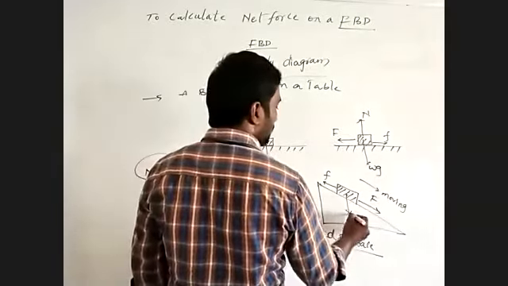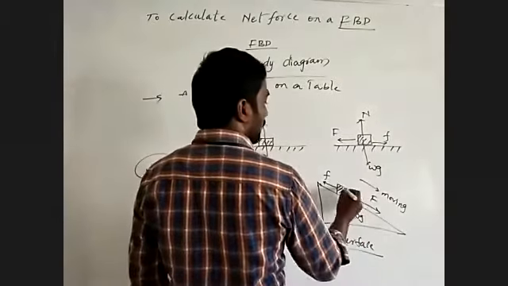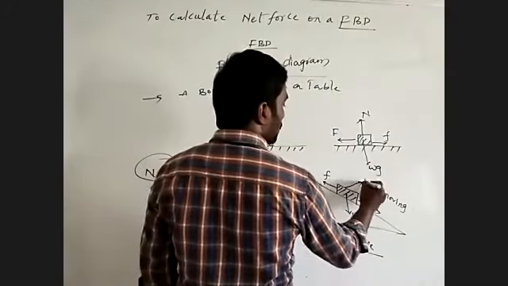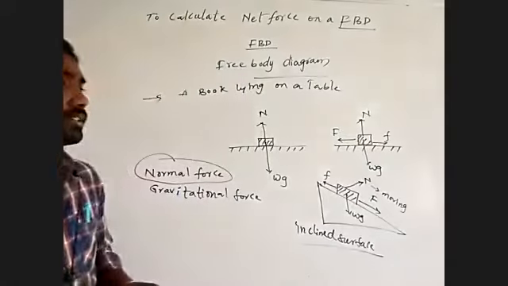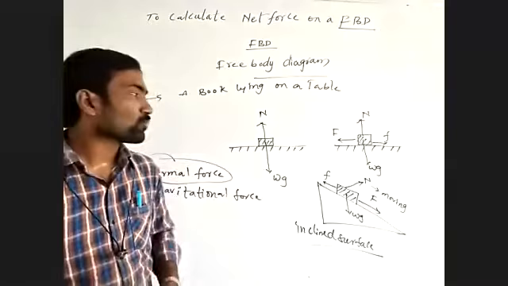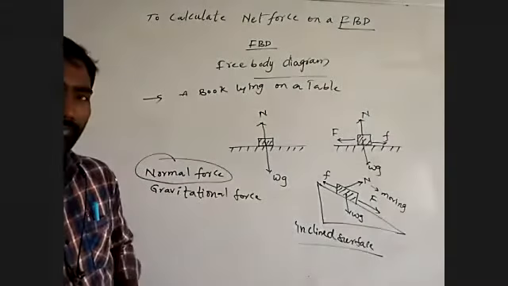And the weight of gravity is acting downwards, and the normal force is acting perpendicular to the surface of the object. So among all these, how many forces are acting on the body? Two or more than two.